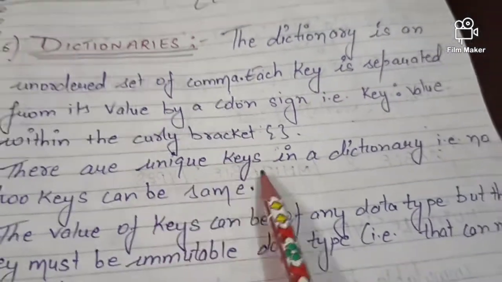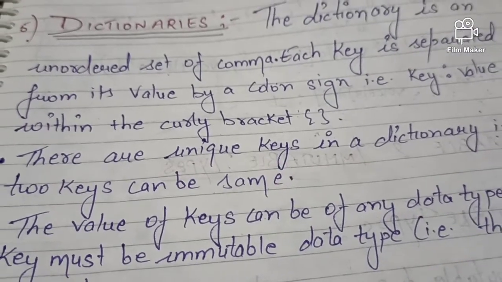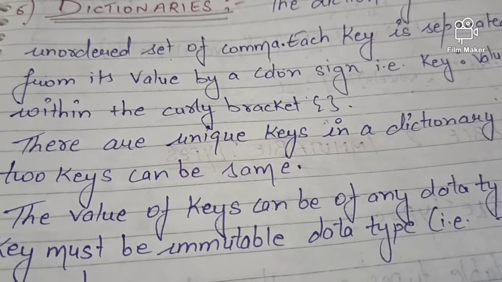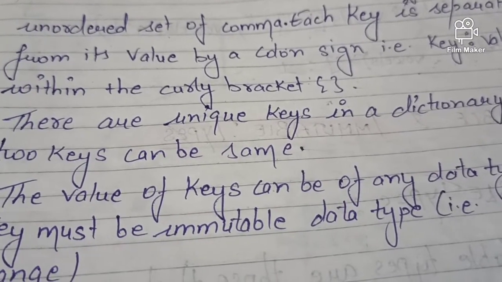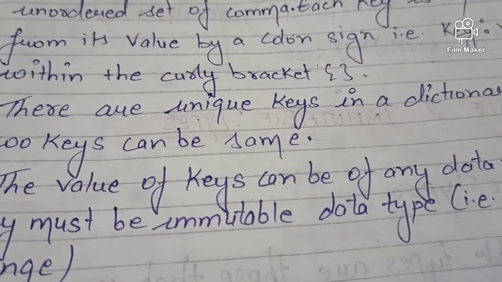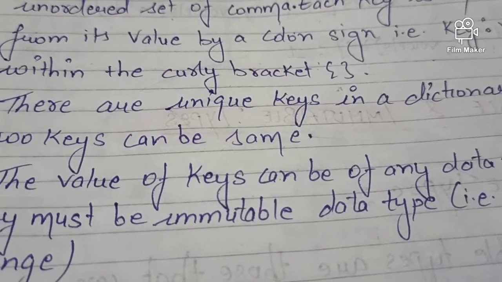Yes, there are unique keys in a dictionary, that is, no two keys can be the same. Basically, whatever keys we are representing in a dictionary should be unique. No two keys should be the same. Like if I'm representing one key, that is A, then my next key would be B. It can't be A once again. Clear? So that means each key should be unique.